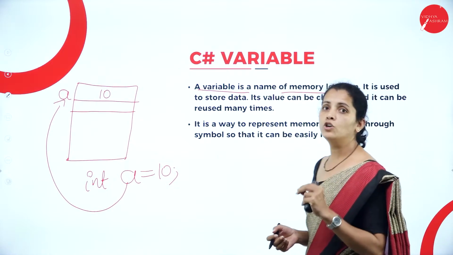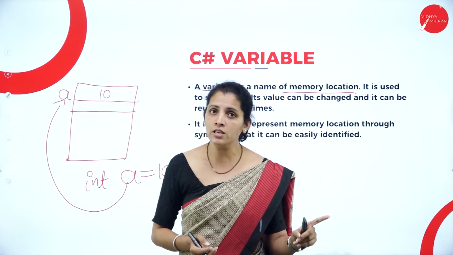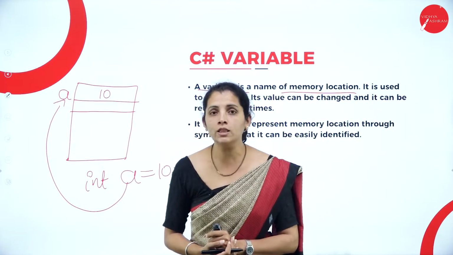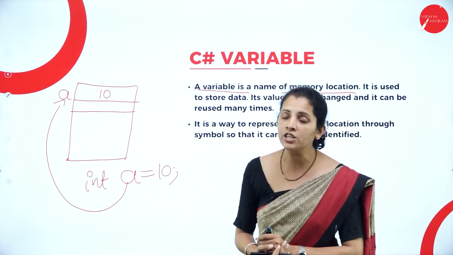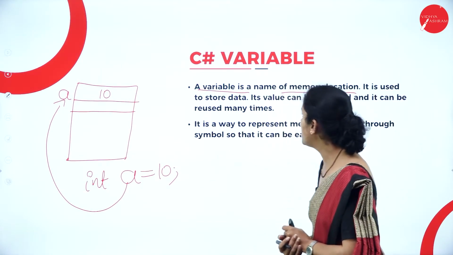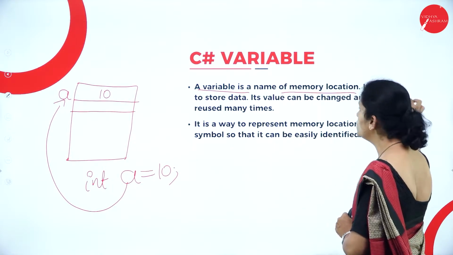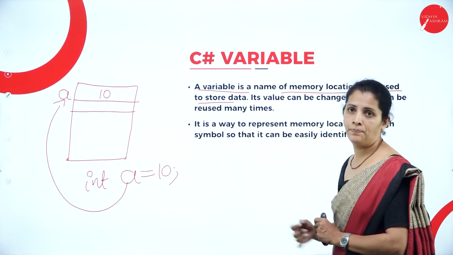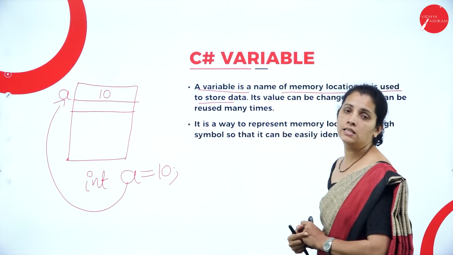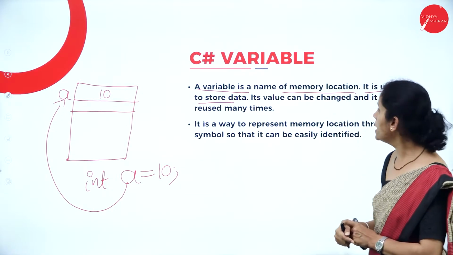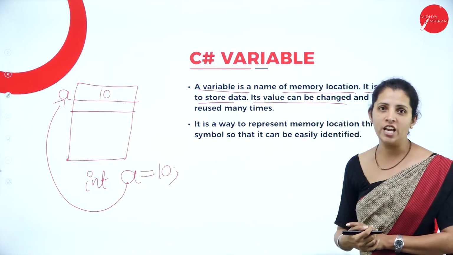Suppose I want to specify the name of any memory location, then I can go with a variable. With the help of variable declaration, I can specify the name of a memory location, and it is used to store the data. So here this variable is mainly used to store the data and its value can be changed.